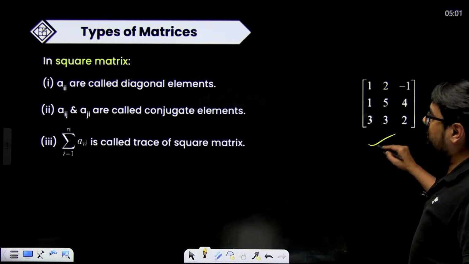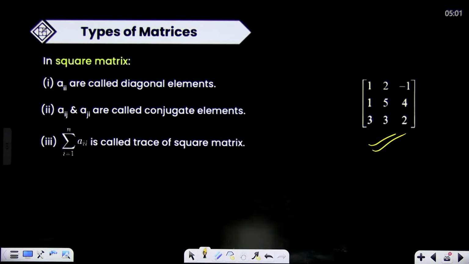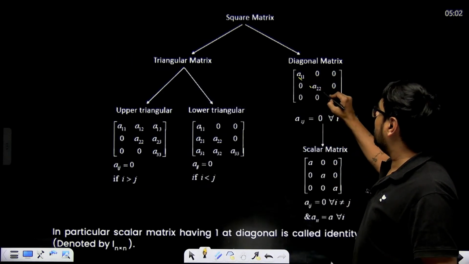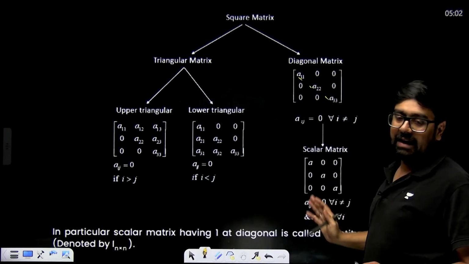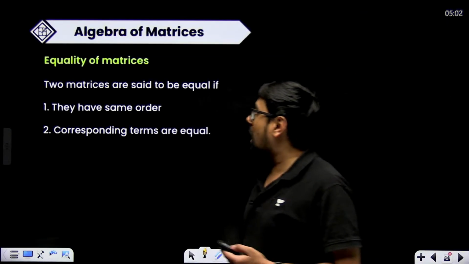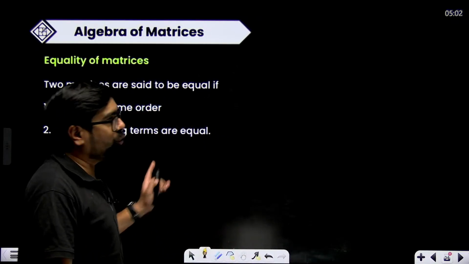Square matrix means equal number of rows and columns. Diagonal matrix means only the diagonal elements are non-zero and everything else is zero. Now algebra means how to add the matrix. When are two matrices equal?